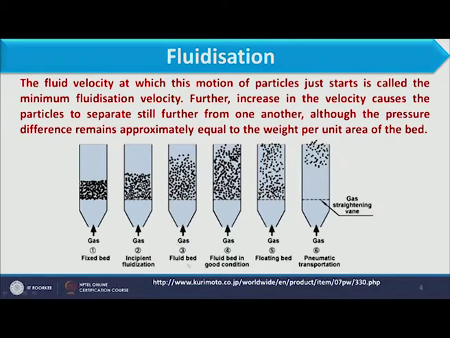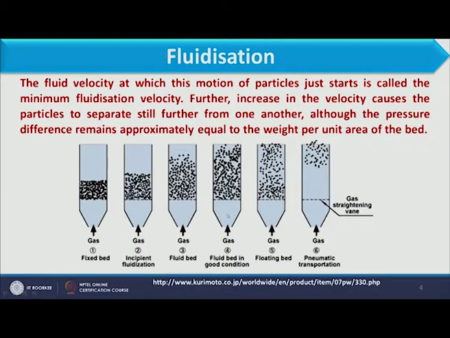Now, if you see the third figure, we further increase the velocity. If you consider the previous figure, figure 2, a few particles are joined together, but in figure 3 all particles are moving separately and very few particles are joining.